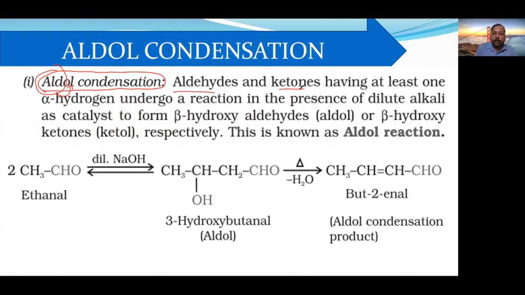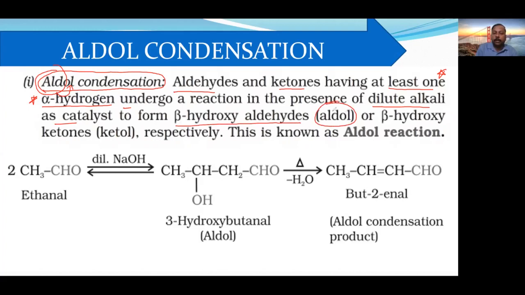So aldehydes and ketones having at least one... This is very, very important, especially for those who are parallelly preparing for the NEET exam and mains exam. The condition for aldol condensation is that it should have at least one alpha hydrogen to undergo the reaction in the presence of dilute alkali. So the reactant is an aldehyde or ketone with alpha hydrogen, the reagent is dilute alkali, and the product is beta hydroxyaldehyde. Beta hydroxyaldehyde, the common name, is aldol.